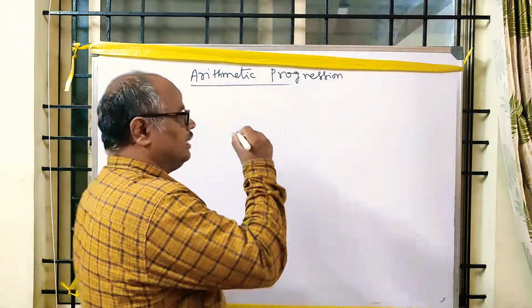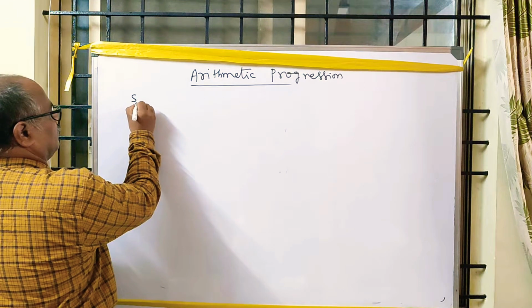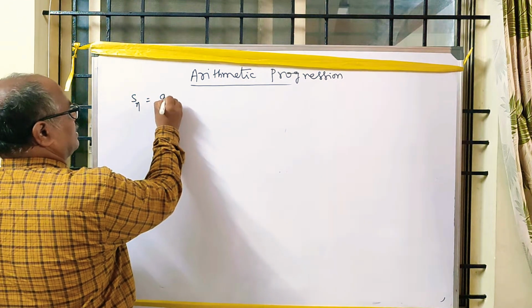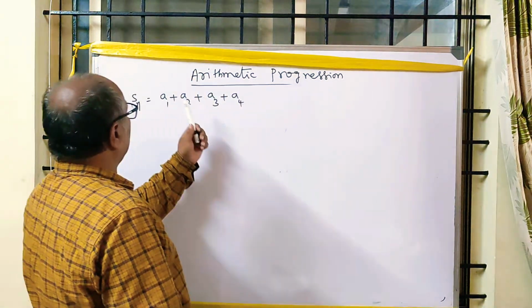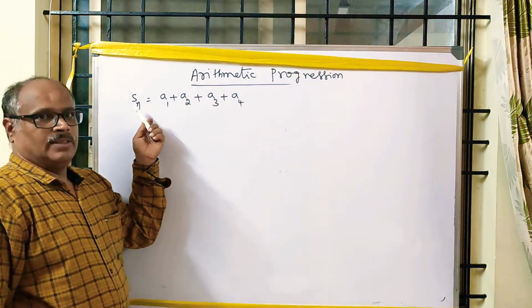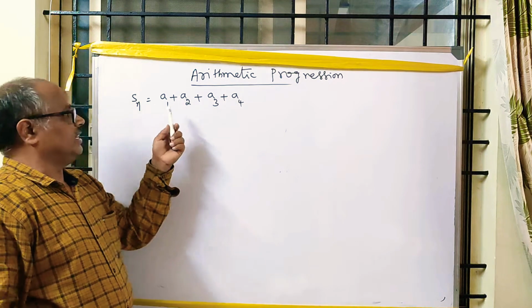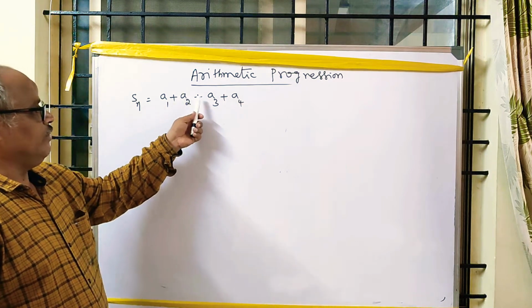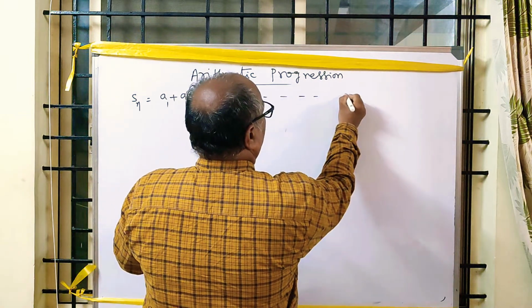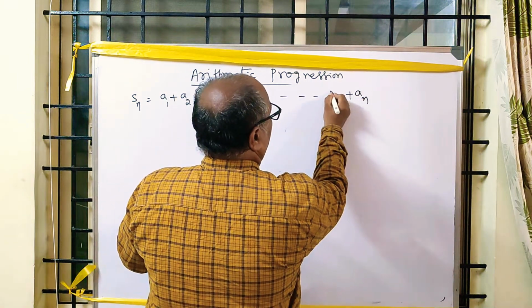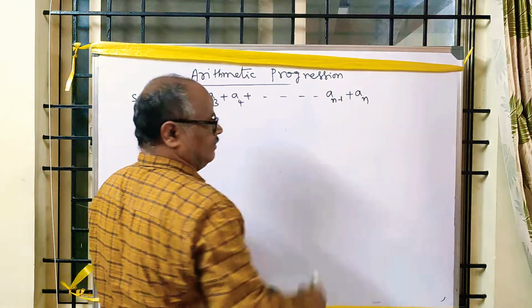Look here. Sn means sum. Sum of the n terms of an arithmetic progression is A1 plus A2 plus A3 plus A4 plus up to An, and its previous term is An minus 1.